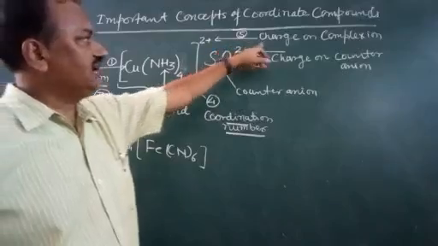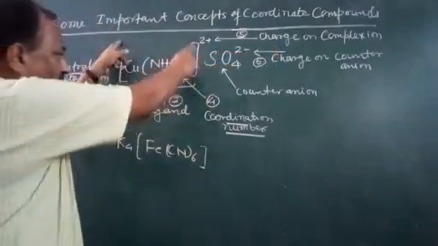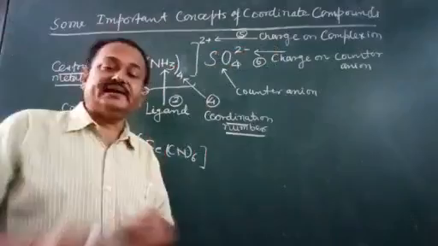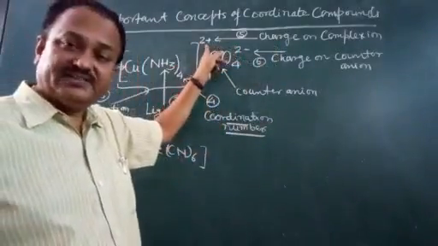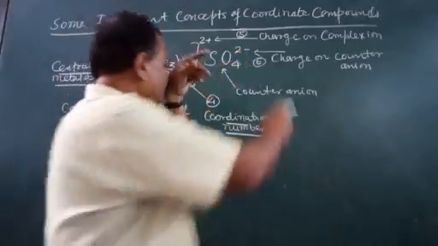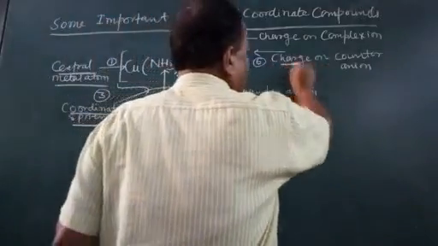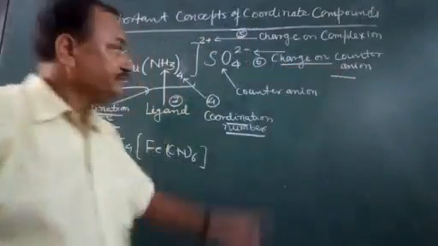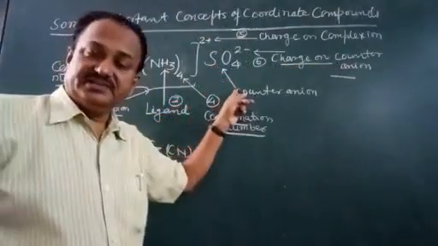Then number 5 is charge on complex ion. This complex in the square bracket has a charge, so it is 2 plus. Here it is 2 minus. So 2 minus is charge on counter ion. Counter ion is just opposite to the coordination sphere.